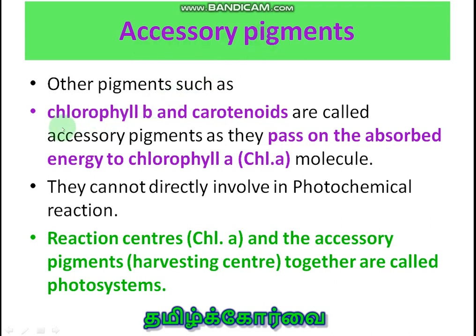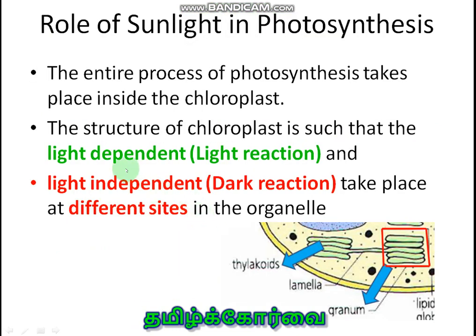Accessory pigments, chlorophyll B and carotenoids, are together called accessory pigments. They pass the absorbed energy to chlorophyll A only, because chlorophyll A is the reaction center, and along with the accessory pigment harvesting center, together it is called a photosystem. And there are two types of photosystem, photosystem 1 and photosystem 2.